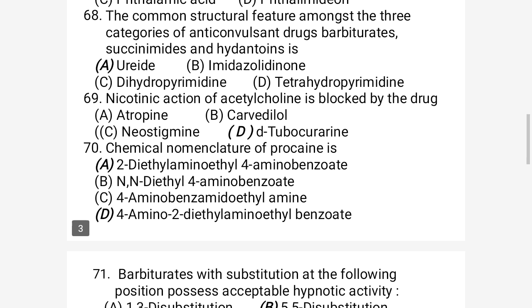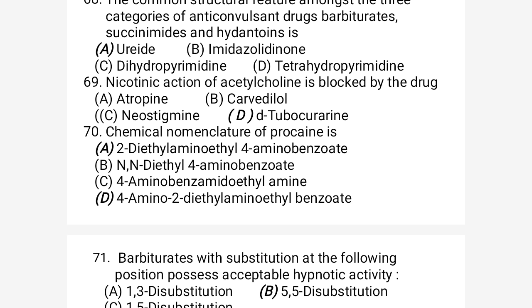Let's move to question number 70. The chemical nature of procaine: you know procaine is a local anesthetic drug, and it is an ester of PABA, para-aminobenzoic acid or 4-aminobenzoic acid.